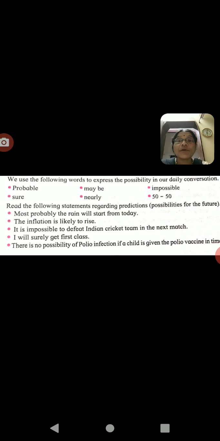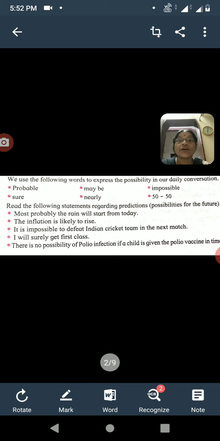There is no possibility of polio infection if a child is given the polio vaccine in time. That is also showing the possibility of not getting polio. In this way, these are some sentences in our daily conversation that show probability, means possibility.